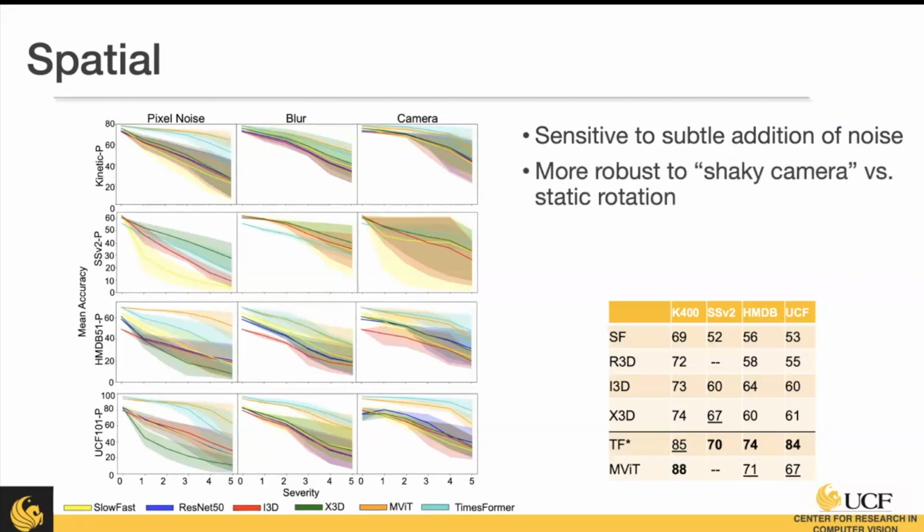One interesting observation is also that models were more robust to shaky camera versus static camera, which just means the static cameras are rotating and keeping it consistent throughout all the frames, versus shaky, it changes a lot. So this may indicate that the models are robust because the original data set has a lot of shaky camera, or it might have something to do with the variation getting closer to the original. And finally, as you can see from this table, transformer-based architectures here are typically more robust than the CNN-based architectures on all of the data sets.